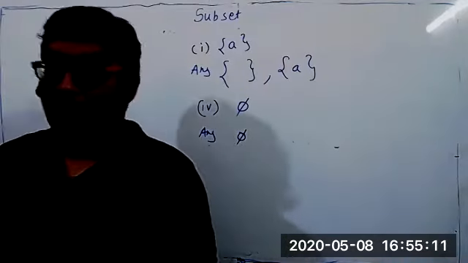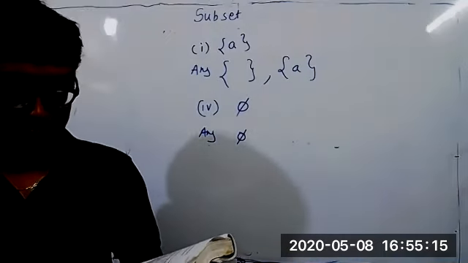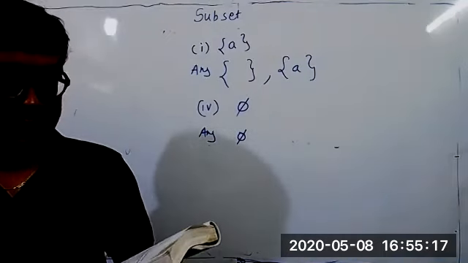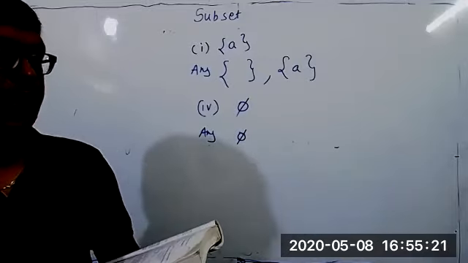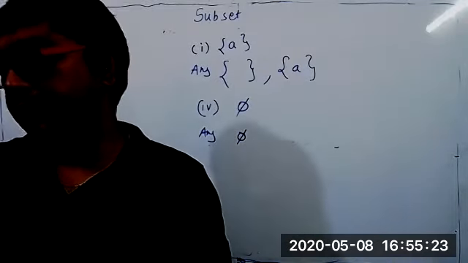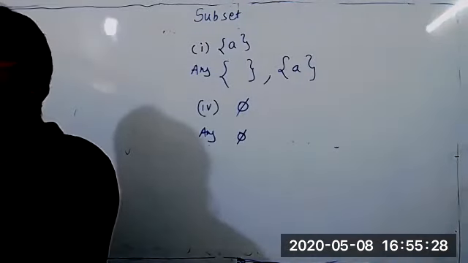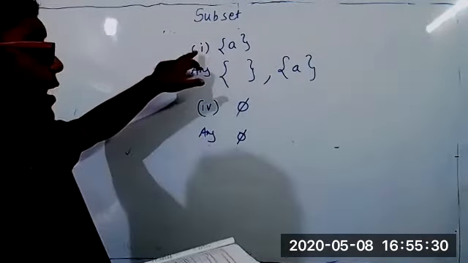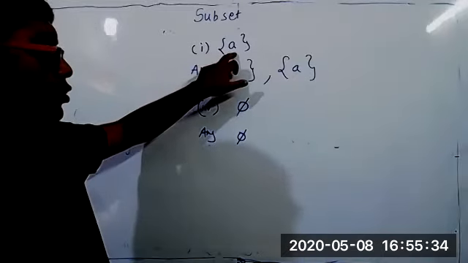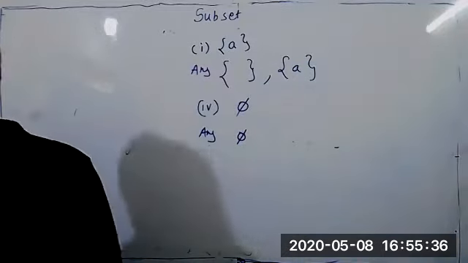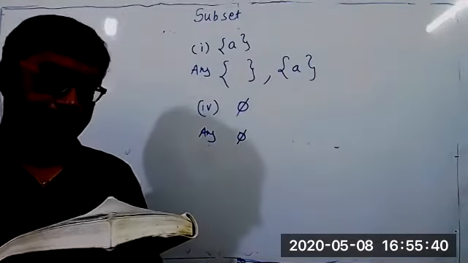Null set has how many elements? Zero elements. So how many subsets should it have? 2 to the power 0, that is 1. So this is correct, only one subset. Because in the first part, the set had one element, so the total number of subsets is 2. But here it has 0 elements, so how many subsets? 1. Very good. Any doubt?